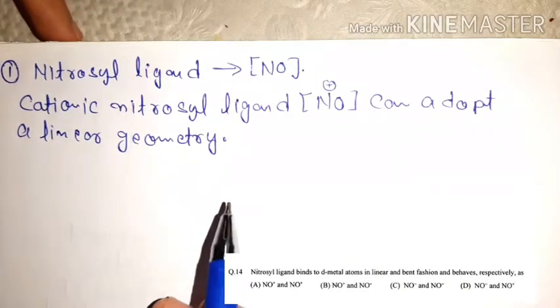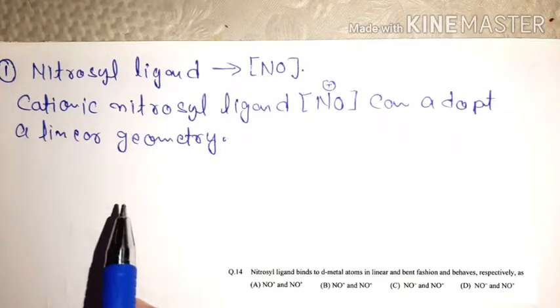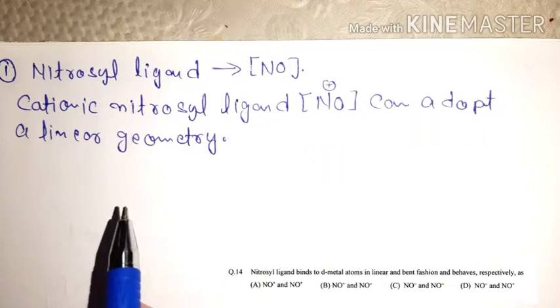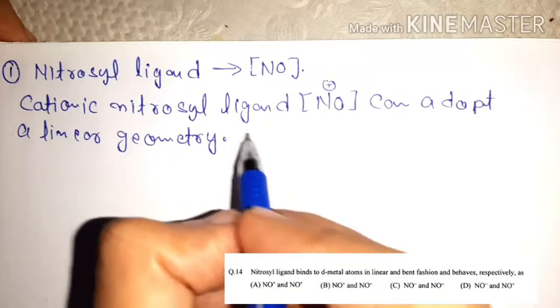but when we talk about anionic nitrosyl ligand, it means NO-, it can accept 2 electrons from metal and can adopt a bent geometry. Okay, so remember that.